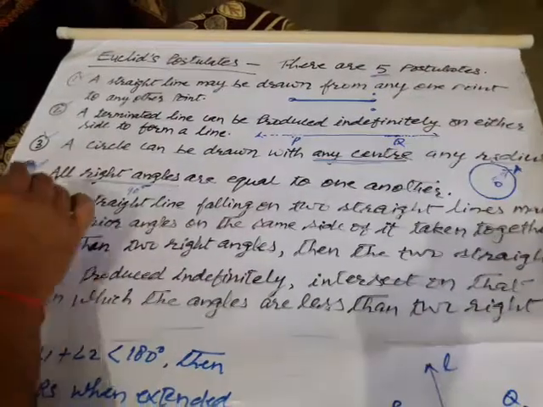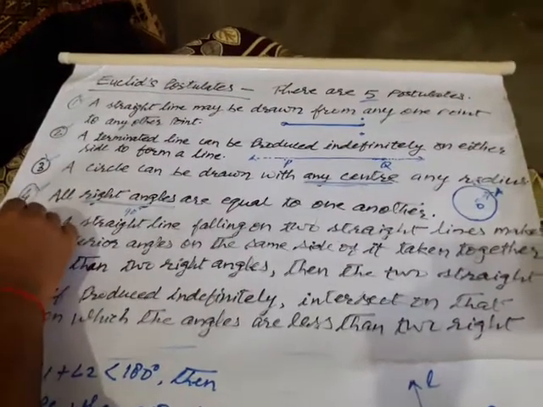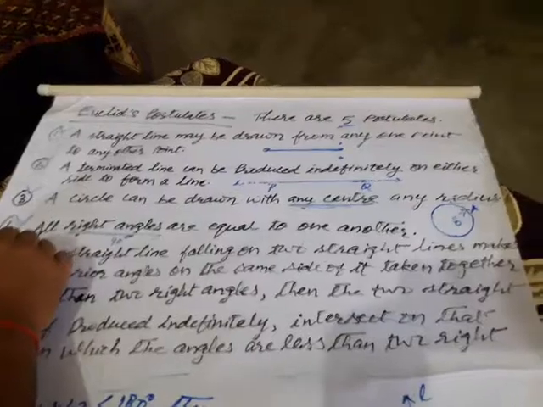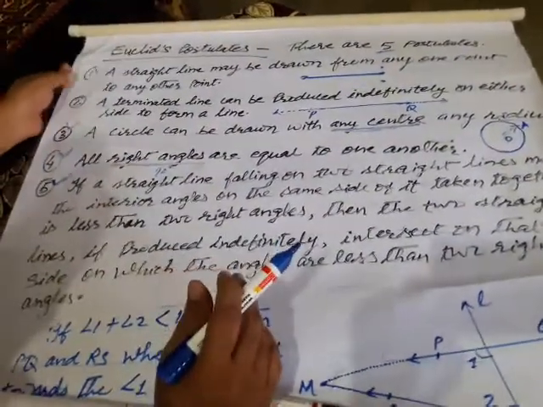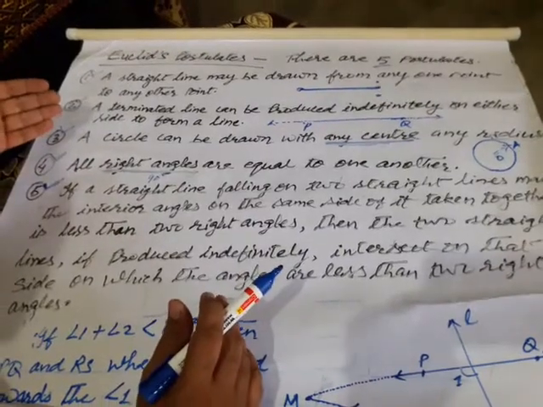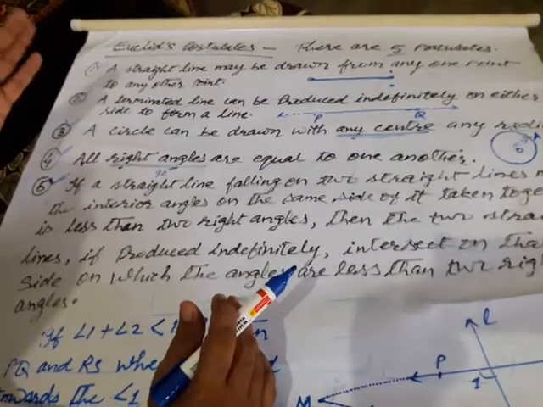Now postulate number five. This is very much important in view of the examination and other concepts also. Children, this postulate of Euclid, the fifth postulate, was a revolution in the field of geometry.